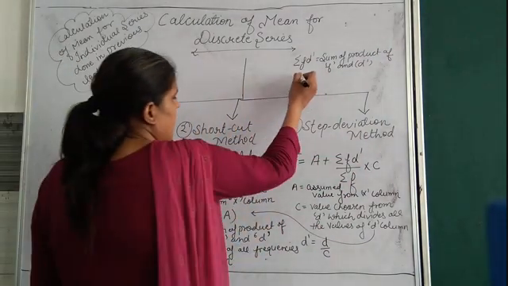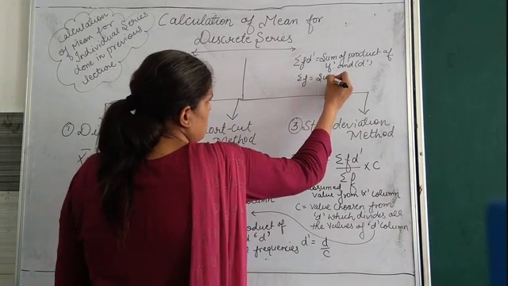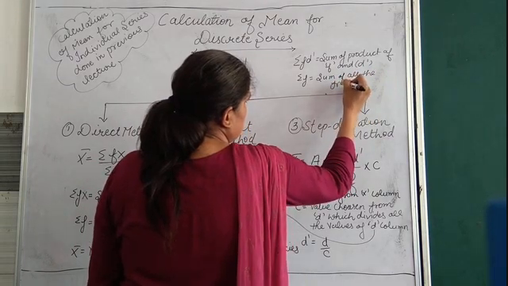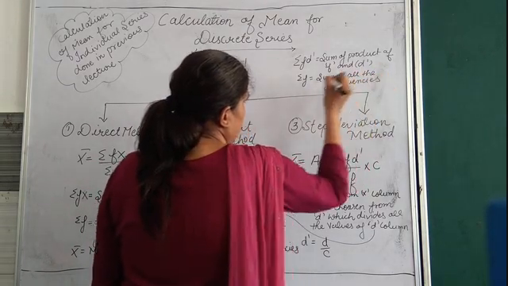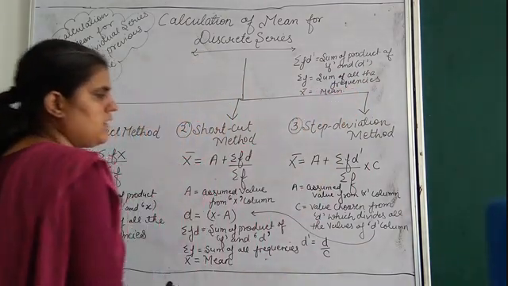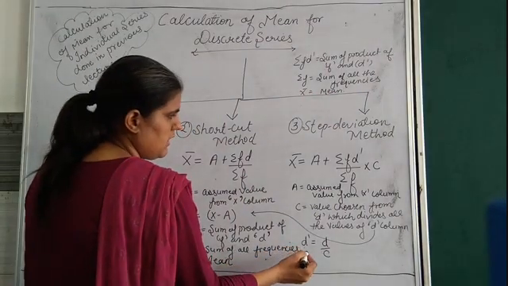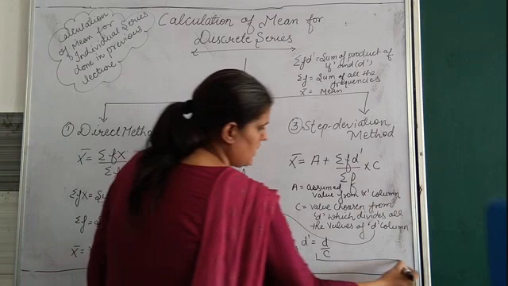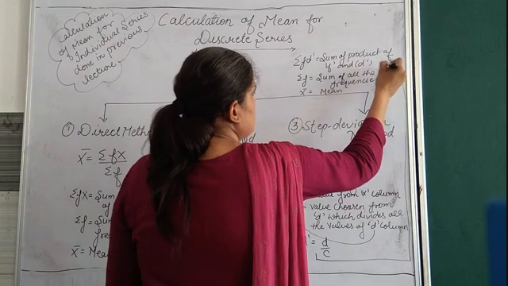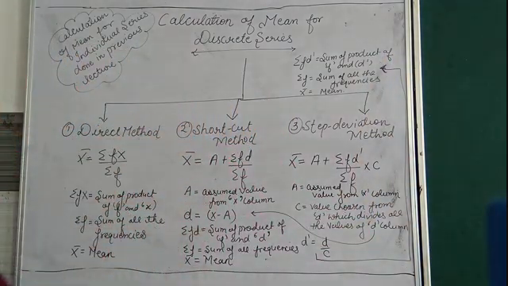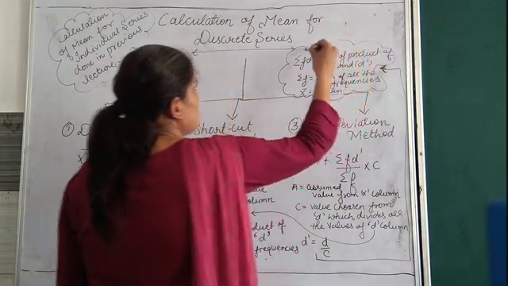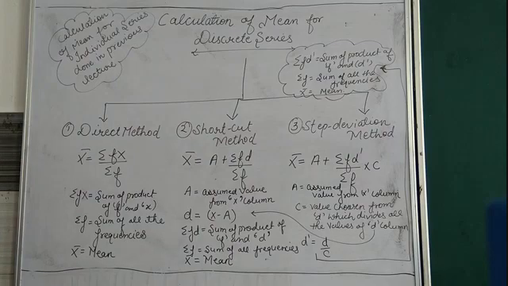And sigma F is sum of all the frequencies, and your x bar is mean. Clear bachche? Space was not there, so you have to write this below those values. Let me explain once again.